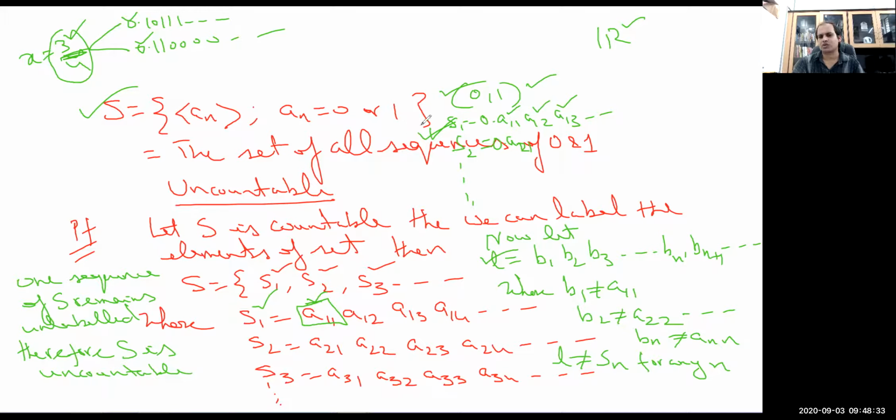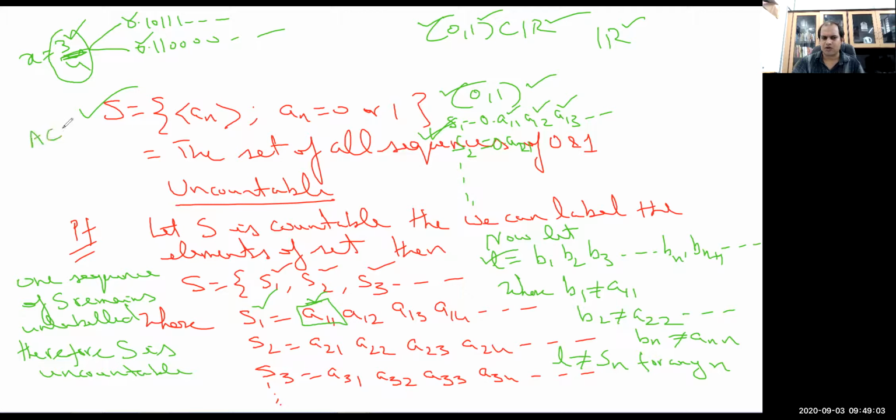In fact, one can also say that the open interval (0, 1) is a subset of R. There is another property: every subset of a countable set is countable. Here the open interval (0, 1) is a subset of R. So if the open interval (0, 1) is uncountable, then R is also going to be uncountable. And one can clearly prove that every subset of a countable set is countable, which is very easy.